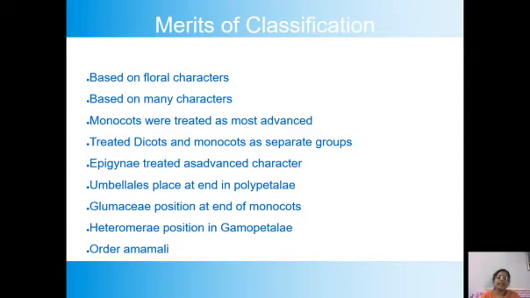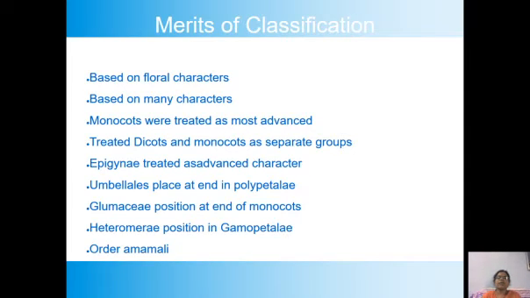Now let us discuss the merits of the classification of the Bentham and Hooker system. George Bentham and Joseph Dalton Hooker, these two are botanists. They came to India, surveyed all the Indian plants, and gave a natural system of classification. It is a large and natural system of classification. This is one merit, because a natural system of classification takes characteristics from many parts, not only floral.